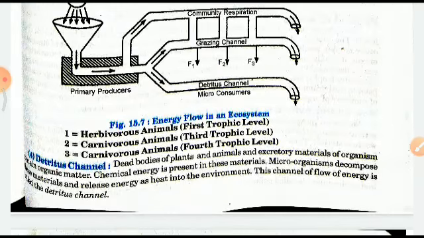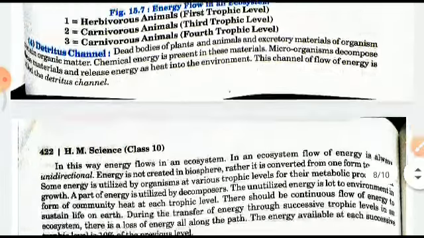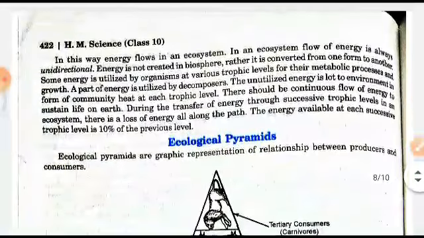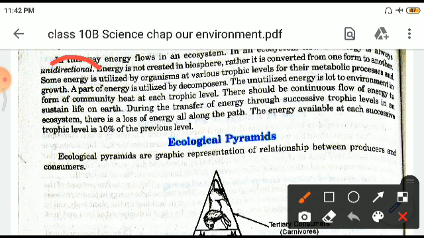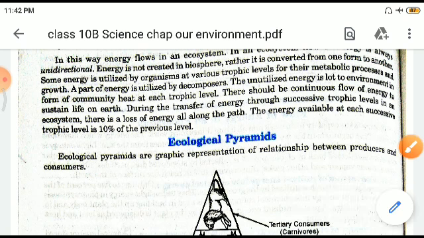Now, what is the detritus channel? Dead bodies of plants and animals and excretory materials of organisms contain organic matter. Chemical energy is present in these materials. Microorganisms decompose these materials and release energy as heat into the environment. This channel of flow of energy is called the detritus channel, right? So in this way the energy flows in an ecosystem. In an ecosystem, the flow of energy is always unidirectional, right? Remember this word, unidirectional. That is, in one way.